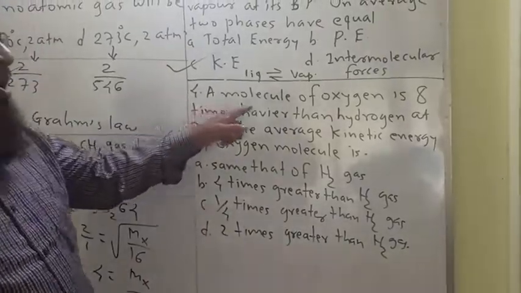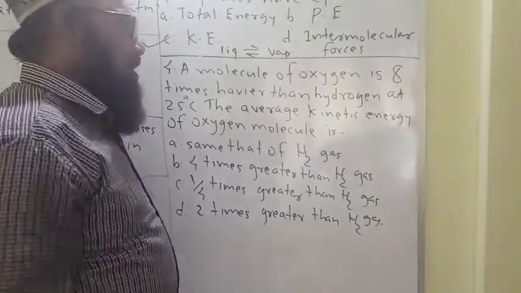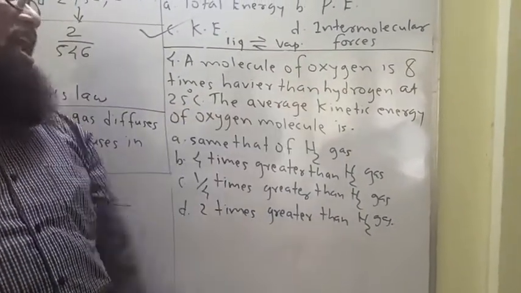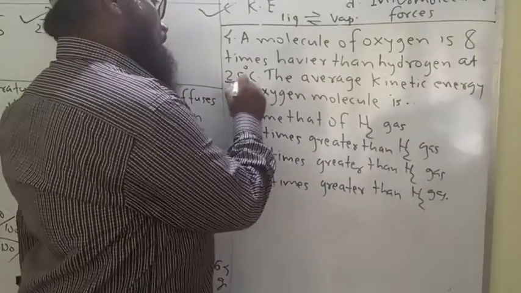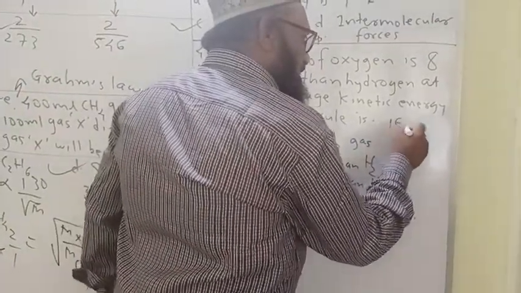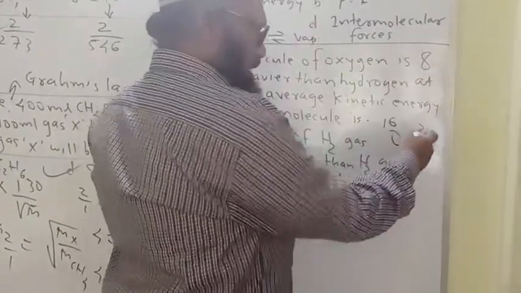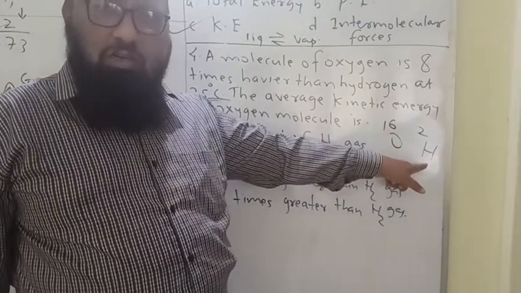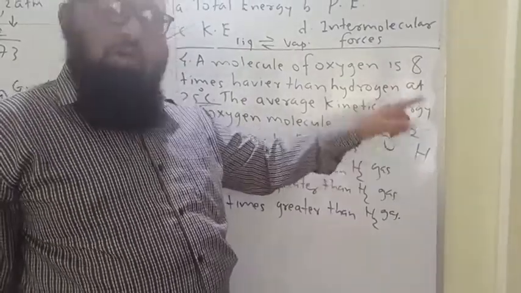Question 4. A molecule of oxygen is 8 times heavier than that of hydrogen at 25 degrees Celsius. The average kinetic energy of the oxygen molecule. Again, now look here, temperature is constant. No doubt oxygen is 16, hydrogen here is 2, suppose here 8 times heavier than hydrogen. Oxygen 16 is 8 times heavier than this hydrogen.